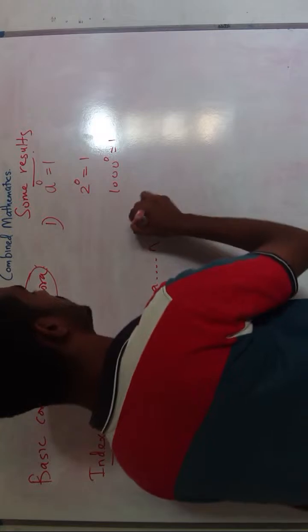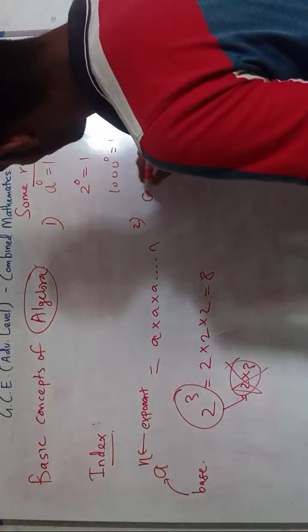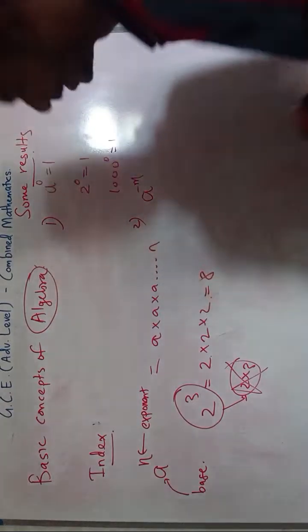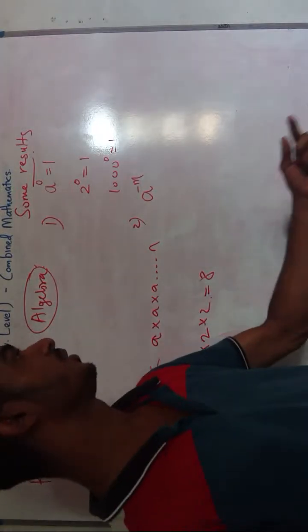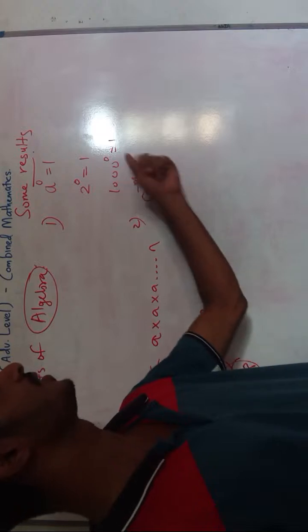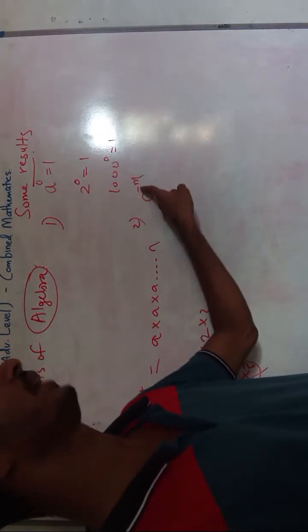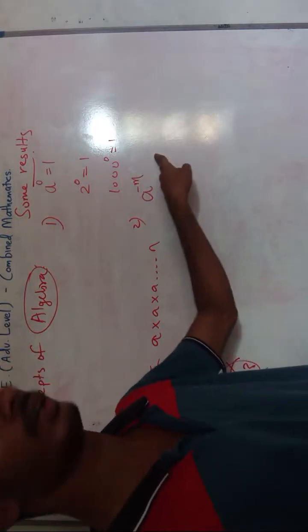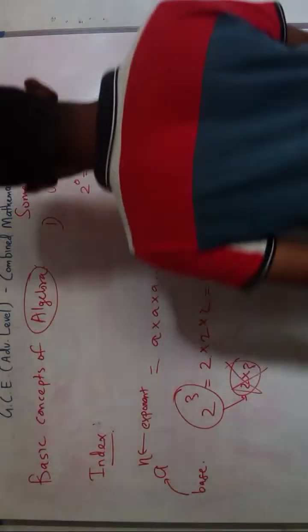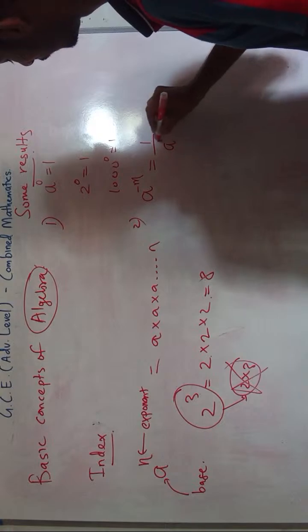The second result is, for example, let's say we have a to the power minus m. Normally we don't like negative. Being negative is not good in life, so we always try to be positive. So if we want to make this positive, what we'll do is 1 divided by a to the power m.